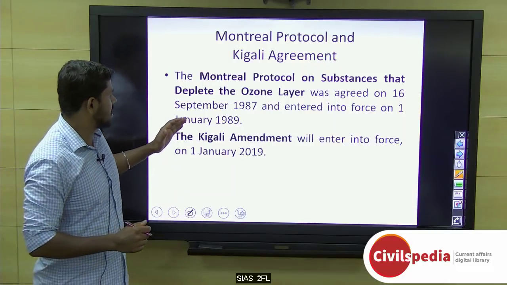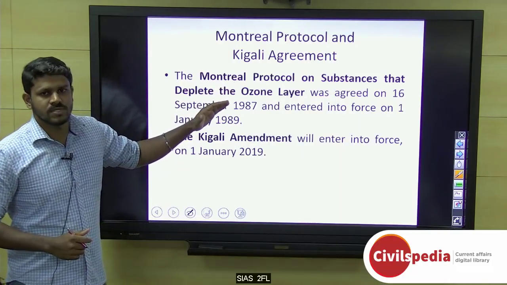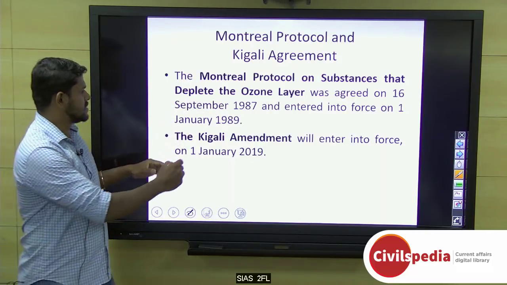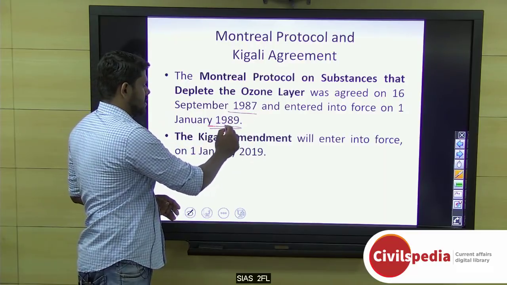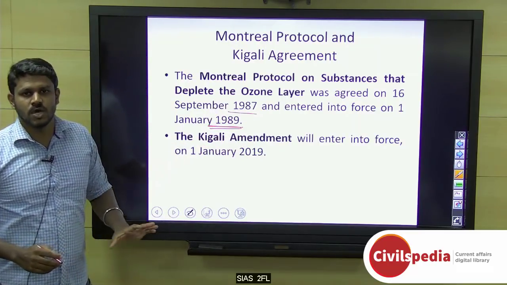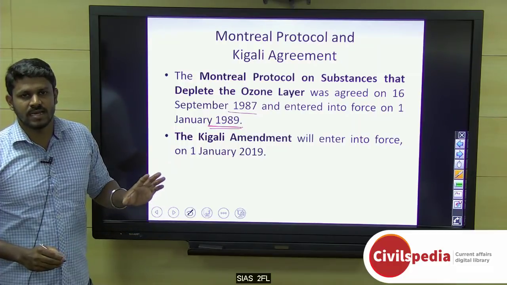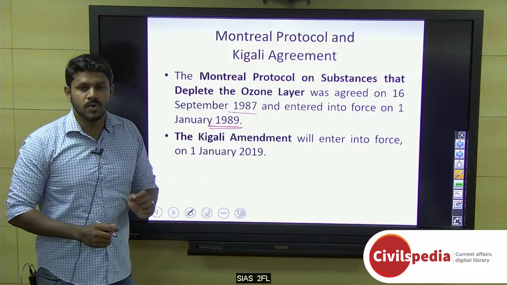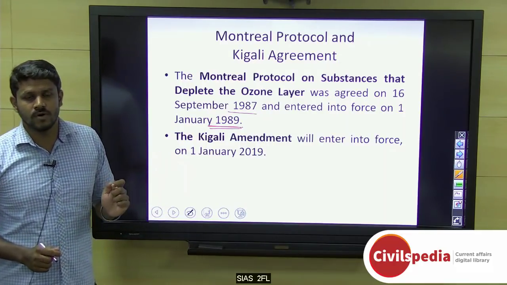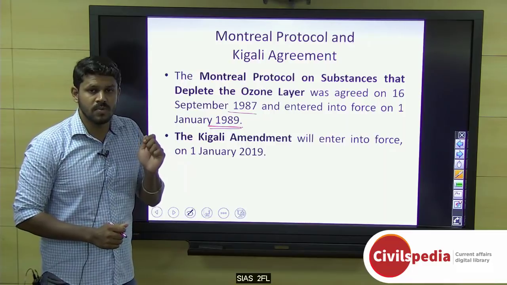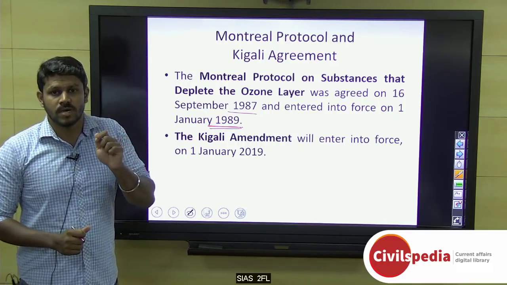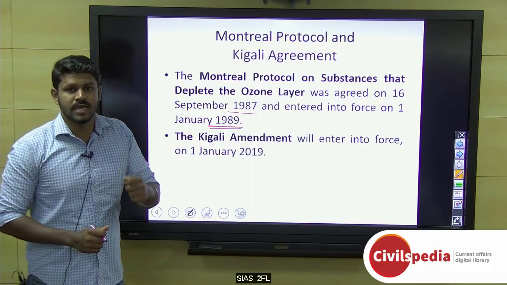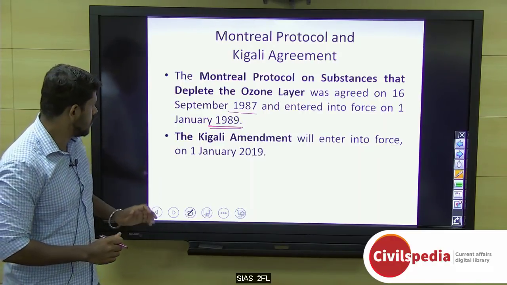And after that, the Montreal Protocol on Substances that Deplete the Ozone Layer was agreed in 1987 and came into force in 1989. It aims to phase down certain man-made chemicals that had the potential to deplete the ozone layer. And an important fact to know, it does not only cover those chemicals which have the potential to deplete the ozone layer, but also those that are potent enough to contribute heavily to global warming.